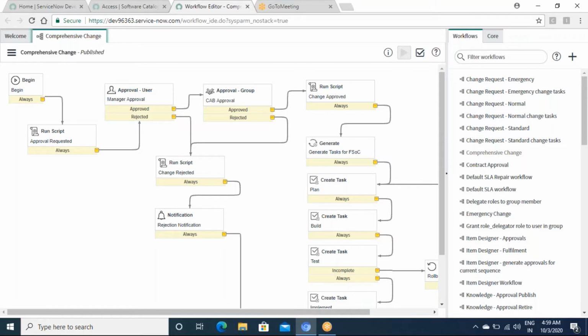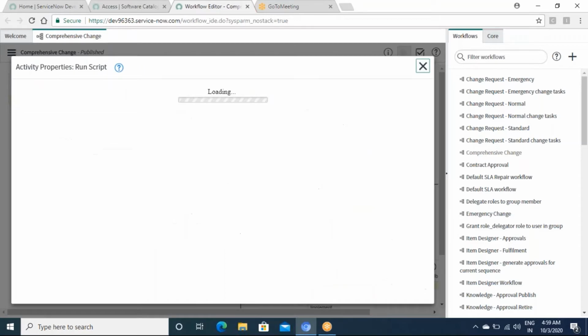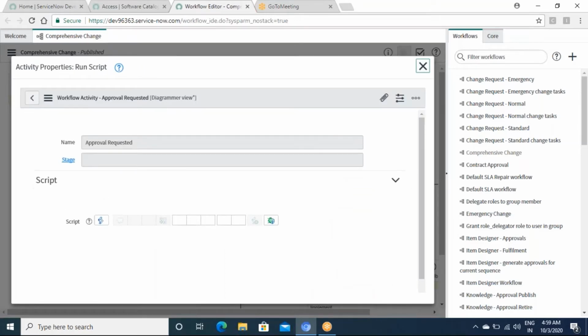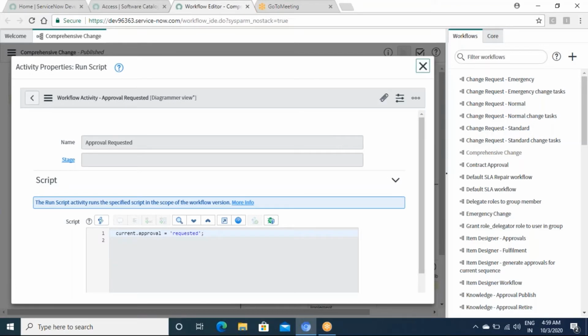How do you do a for each loop, a for loop, in JavaScript? For each, how do you do a while loop in JavaScript? If else syntax, so things like this you will know. You see this run script. So ServiceNow has its coding with JavaScript syntax. The syntax which is followed is JavaScript, plus it makes use of some ServiceNow APIs.